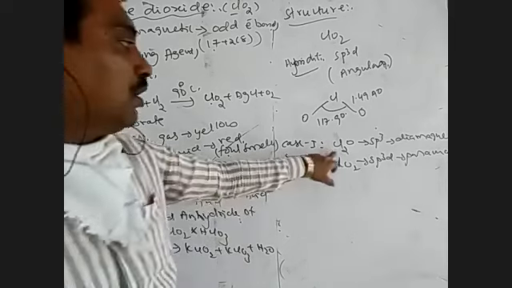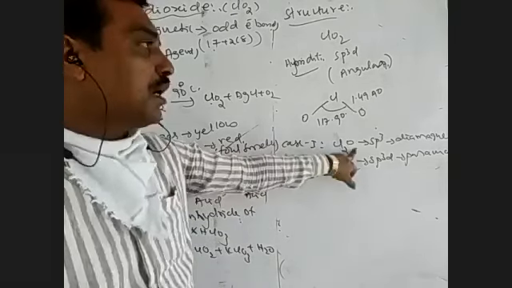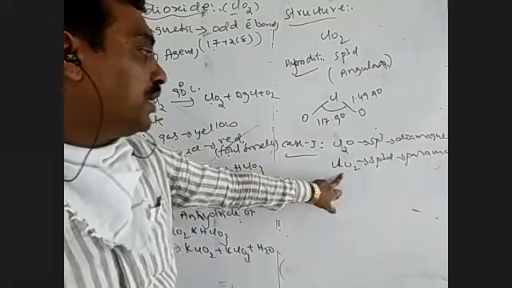Here Cl2O is the anhydride of HOCl. ClO2 is the mixed anhydride of which acids? HClO2 and HClO3. HOCl is called hypochlorous acid, HClO2 is called chlorous acid, and HClO3 is known as chloric acid.